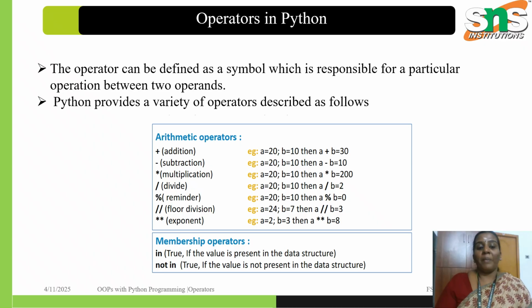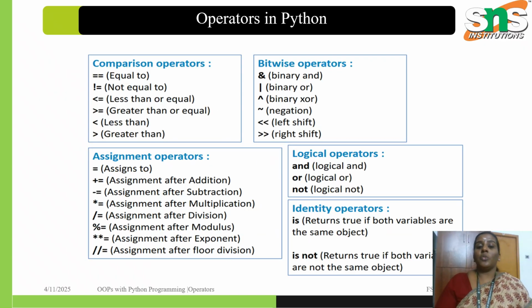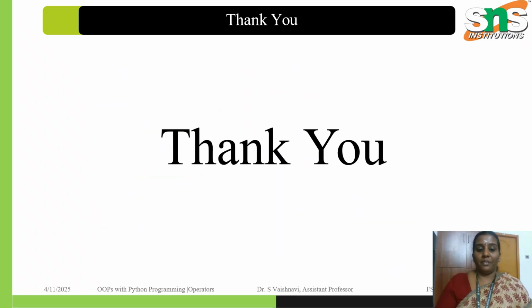Operators can be defined as symbols which are responsible for a particular operation between two operands. Python provides a variety of operators described as follows: addition, subtraction, multiplication, division, remainder, float division, and exponent, along with membership operators like in and not in. So these are the kinds of operators we are using in Python, whether it's comparison operators, bitwise operators, assignment operators, logical operators, or identity operators.